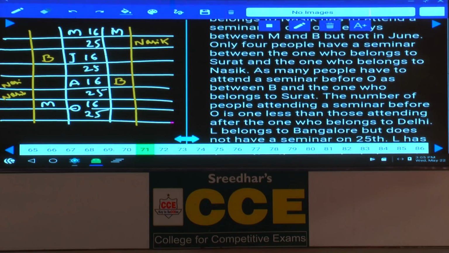Only 4 people have a seminar between the one who belongs to Surat and Nasik. Now, between Surat and Nasik, there must be exactly 4 people, 1, 2, 3, 4. Hence, the one who is from Surat must be on 16th October. And in the next case, if Nasik is on August 16th, 4 people in between these two is not possible. And if the one who belongs to Nasik attends on 25th, then with 4 people in between these two, Surat must be on May 16th. Done with this? Then next one.